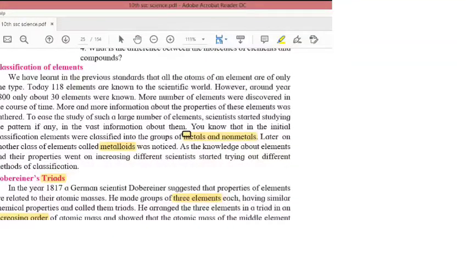Okay. First, write down about Dobereiner's triads.